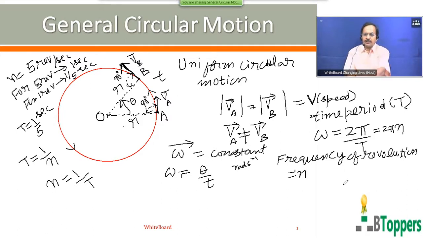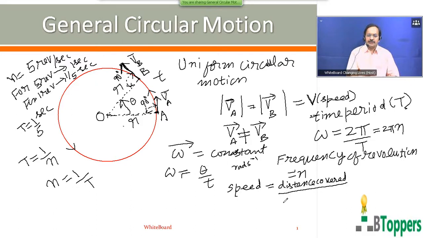So in uniform circular motion, the speed of the particle is uniform, means the magnitude of velocity is constant. If a particle moves with uniform speed, as you studied in the lower classes also, in the elementary part of kinematics, the speed of the particle can be written as equal to the distance covered by the particle divided by time taken.